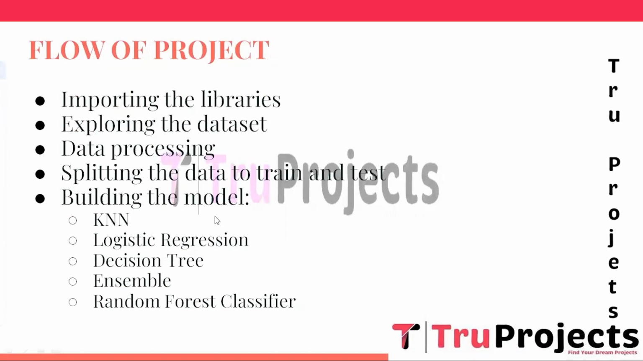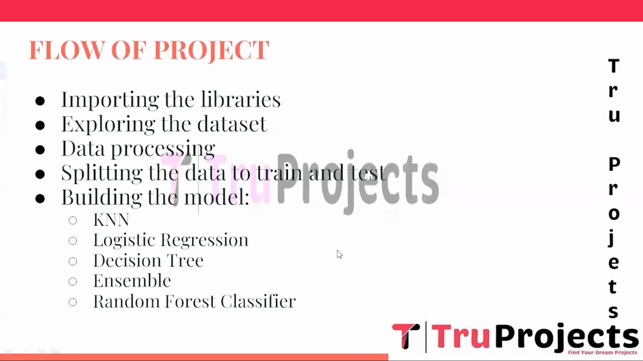And the fifth one is building the model. Several machine learning algorithms are employed to create the predictive model. The first one is KNN. KNN, which stands for K nearest neighbor, is a simple and effective classification algorithm that assigns a new data point to the class of its K nearest neighbors based on the distance metric.